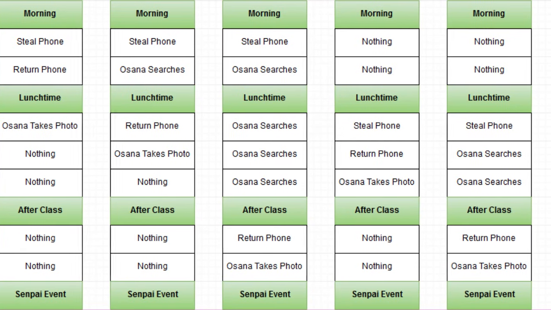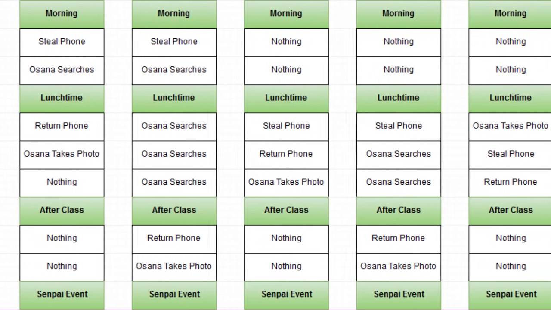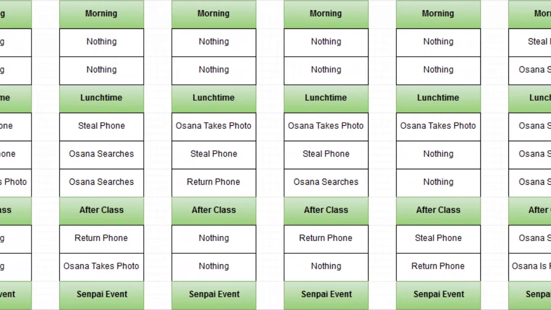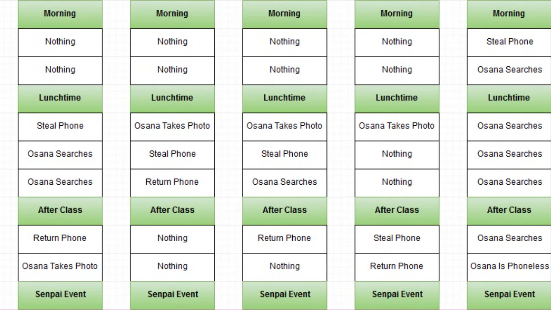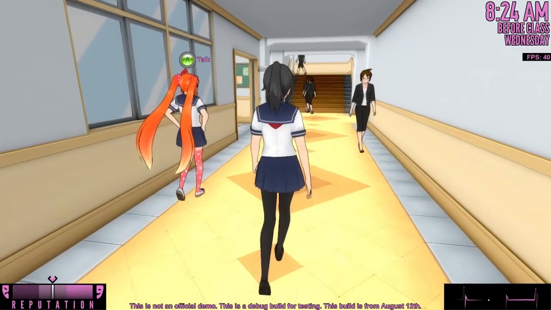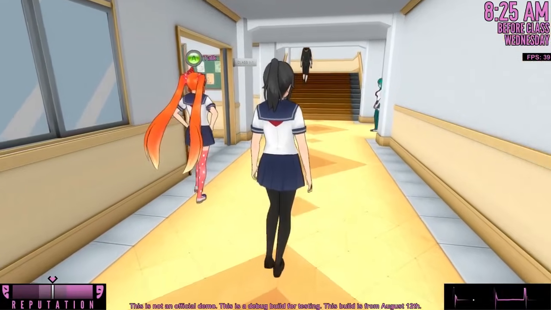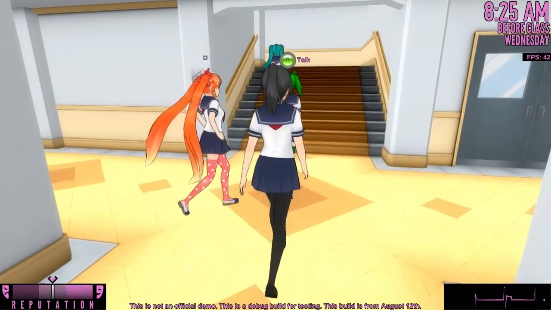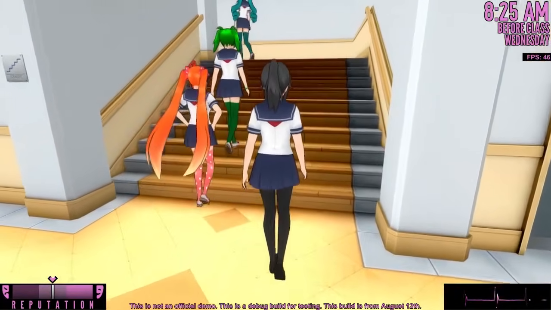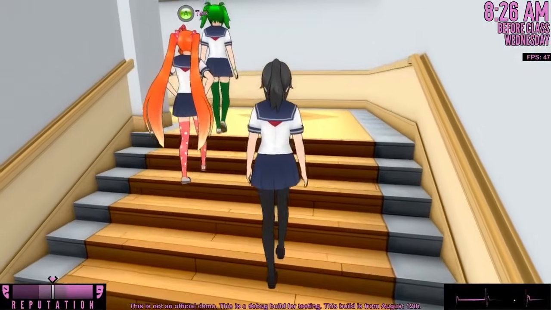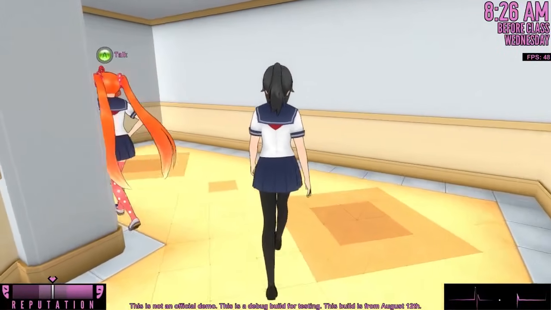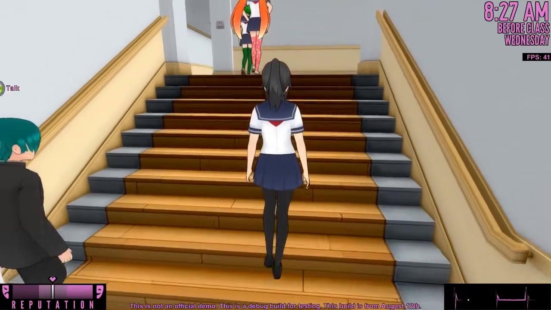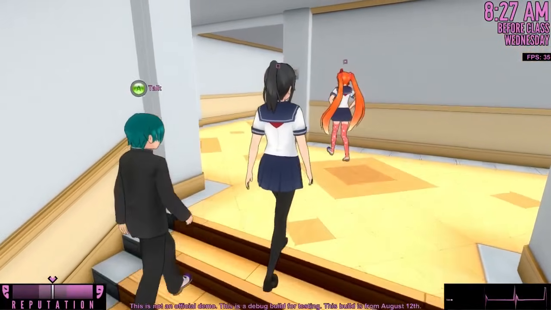This creates an array of different possibilities. Depending on when you steal the phone, when you return it, and when Osana takes the picture, the Wednesday event can occur in many different ways. I see a lot of potential to make this event even more organic than it already is. For example, there could be different ways to make Osana go to the locker room, or different ways to steal her phone, or different disgusting things to put on her phone. However, if I just kept making the event deeper and deeper, it would never actually get finished. So I have to limit myself to a specific amount of organic depth.